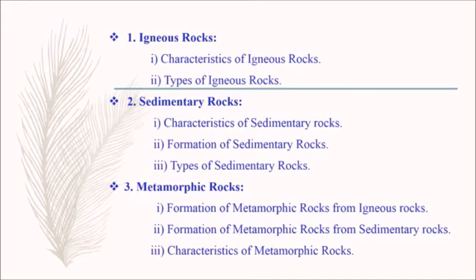The third one is metamorphic rocks. Under this, we have formation of metamorphic rocks from igneous rocks, formation of metamorphic rocks from sedimentary rocks, and finally characteristics of metamorphic rocks.